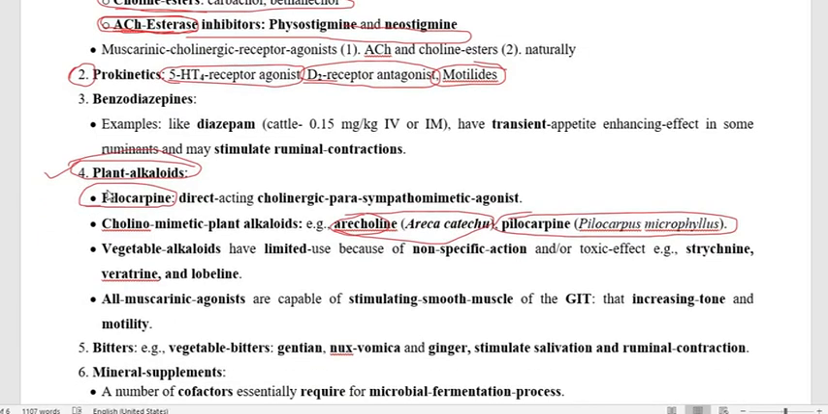Now next is the benzodiazepines. These are of very little or meager use in cattle, particularly diazepam. Diazepam sometimes stimulates ruminal contraction, particularly in cattle when we administer it through the parenteral route, IV or IM.